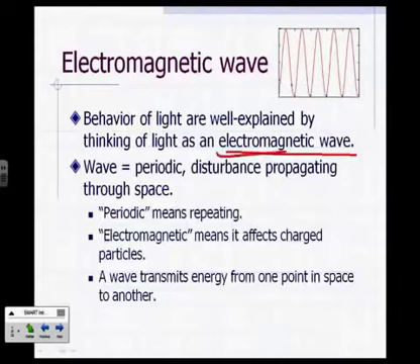Okay, so the idea is this: a wave is a periodic disturbance that propagates through space. So it's a repeating disturbance. That's what periodic means. And electromagnetic, that adjective just tells you that it's got something to do with charged particles. Light is produced by oscillating charged particles. And a wave is, like I said, a disturbance. It's basically a way for energy to transfer from one point in space to another.